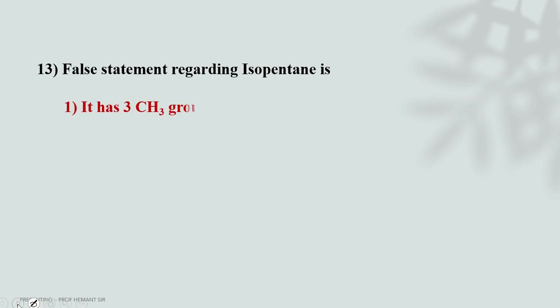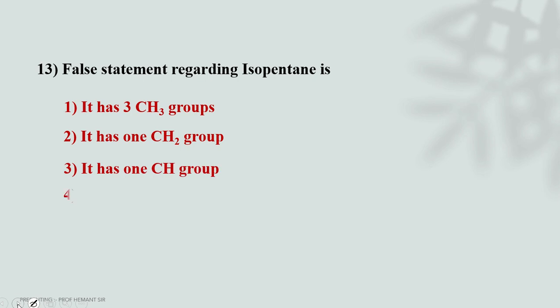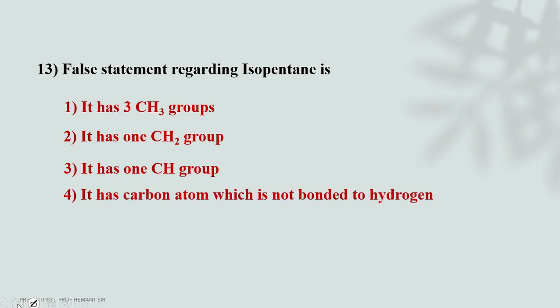The false statement regarding isopentane is: it has 3 CH3 groups, it has 1 CH2 group, it has 1 CH group, and it has a carbon atom which is not bonded to hydrogen. Which one is a false statement regarding isopentane? You have to look at isopentane.